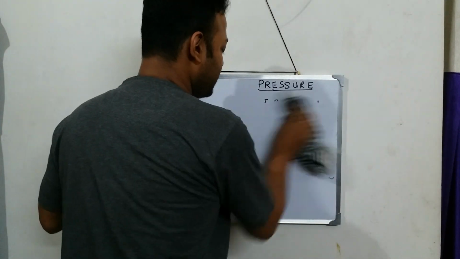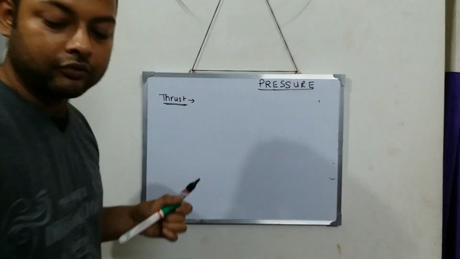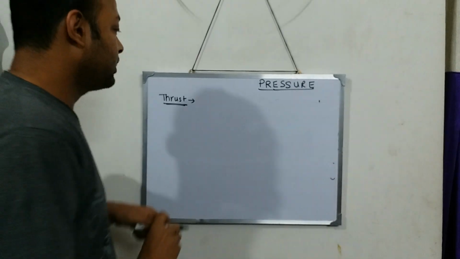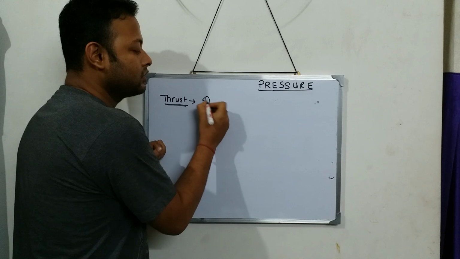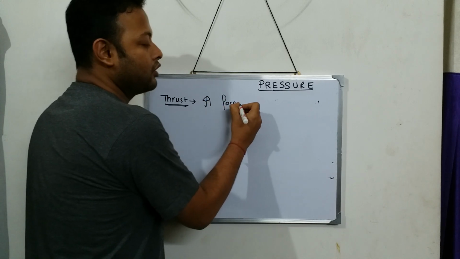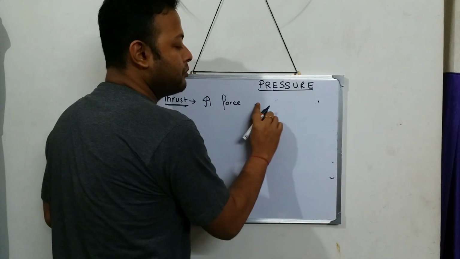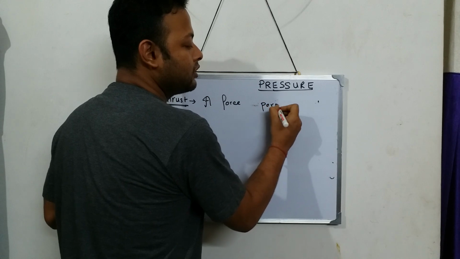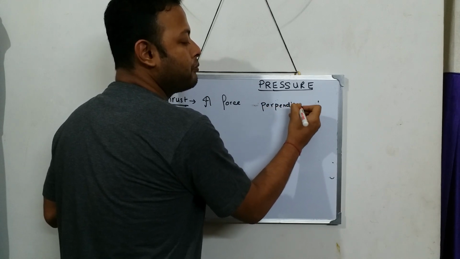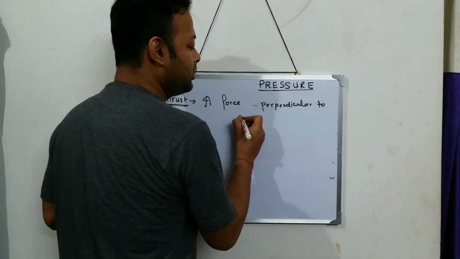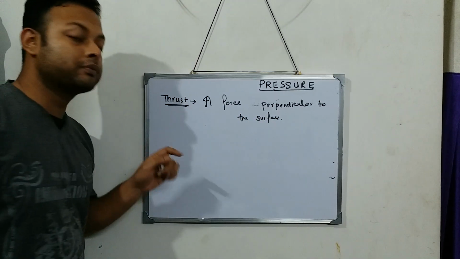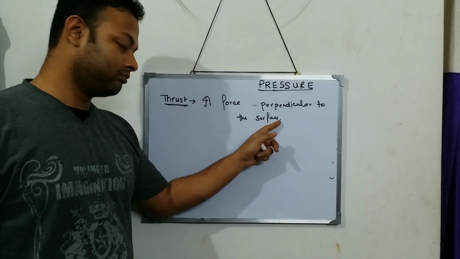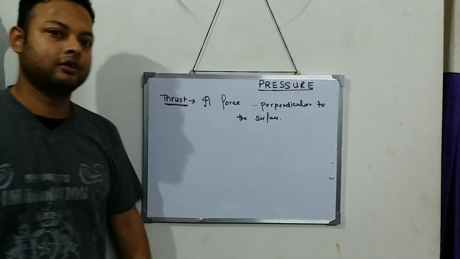So from here I can say, thrust is a force perpendicular to the surface. A force perpendicular to the surface is called thrust.